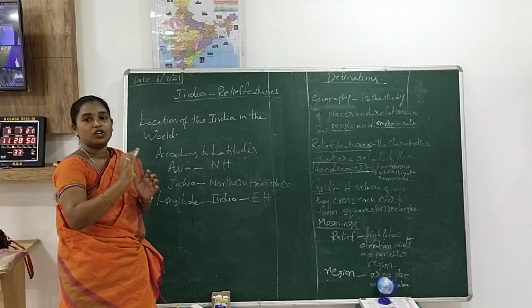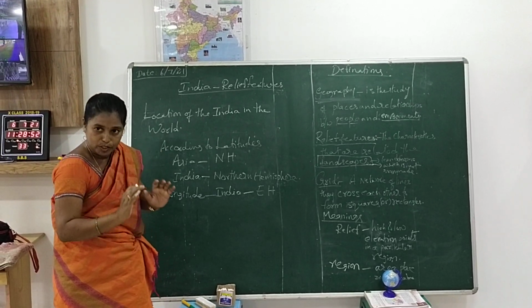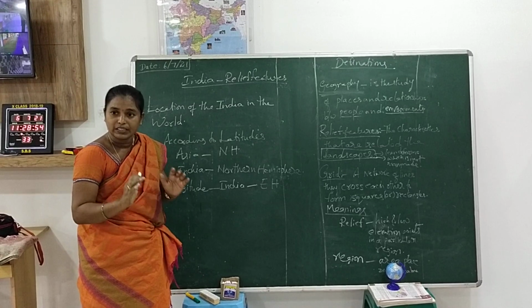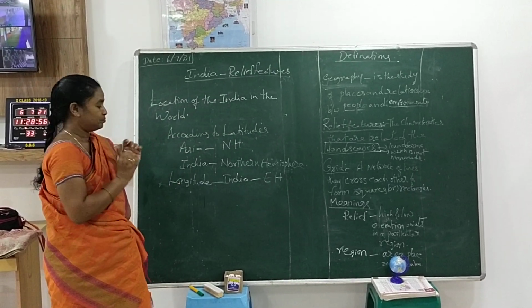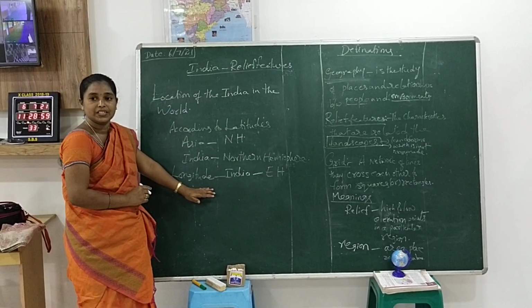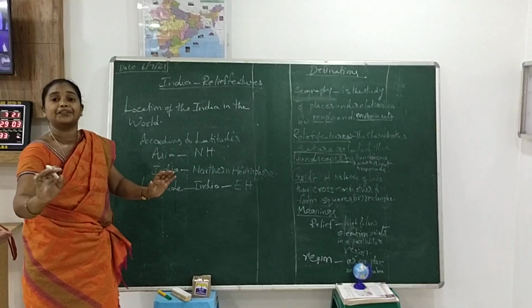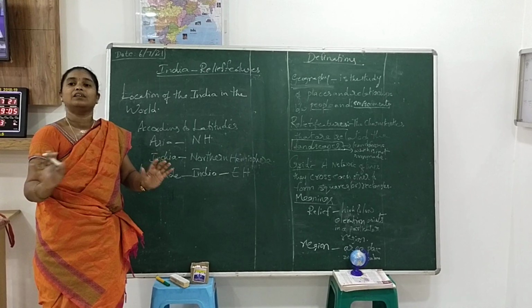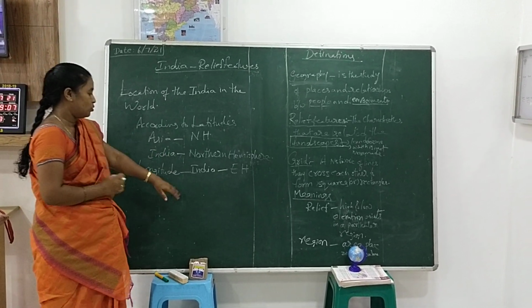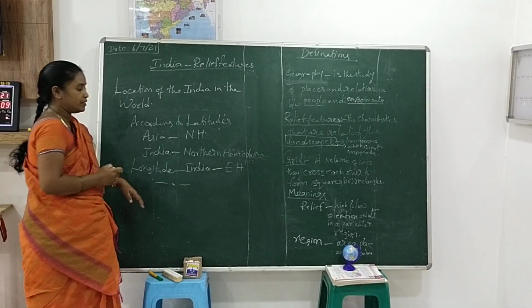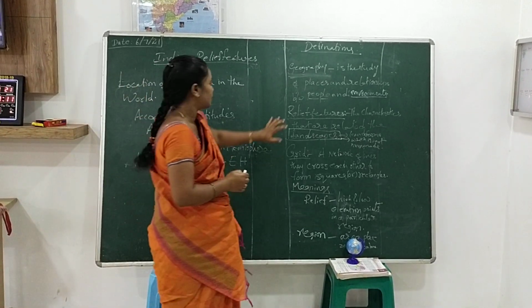Northern and eastern hemisphere. Understand, children? So, according to latitude, India belongs to which hemisphere? Okay, northern hemisphere.